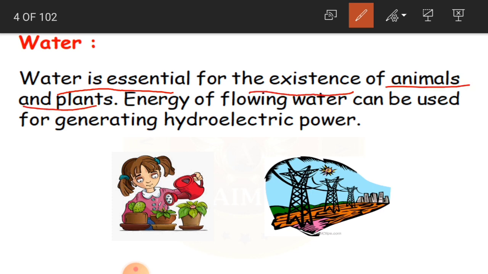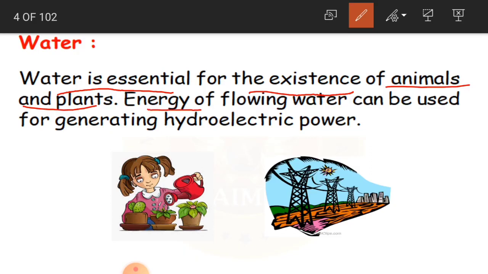So that is the reason I said that water is very important. Essential is nothing but very important for the existence, for the survival of animals and plants. Human beings also come under animals, and plants are also living things.